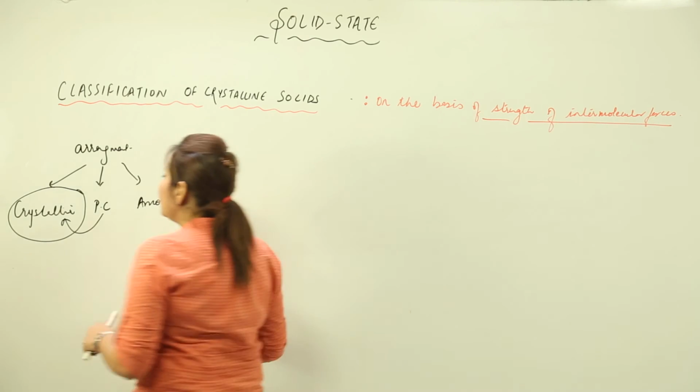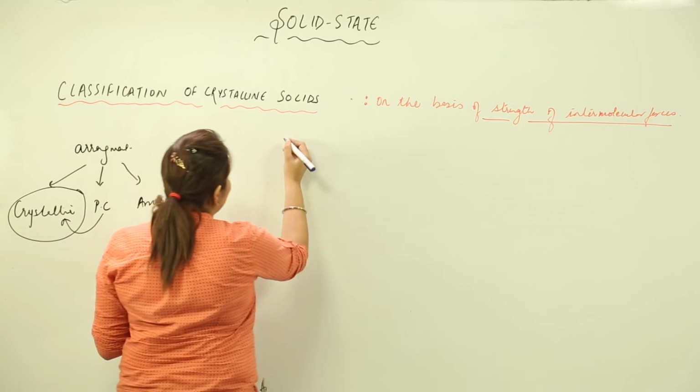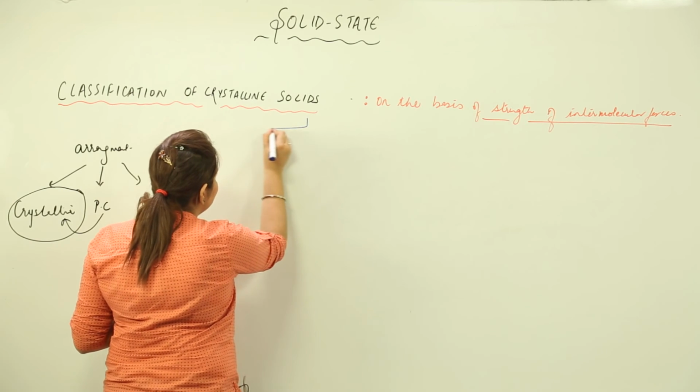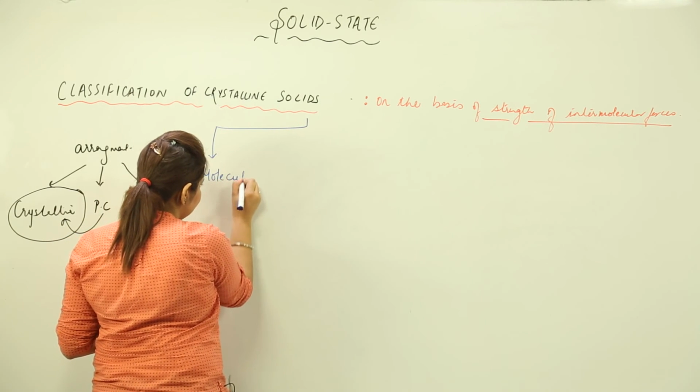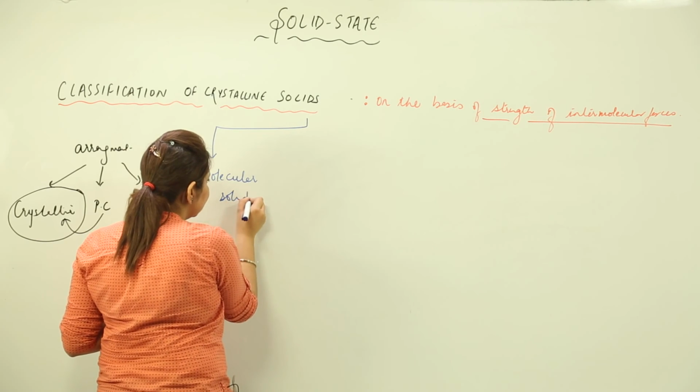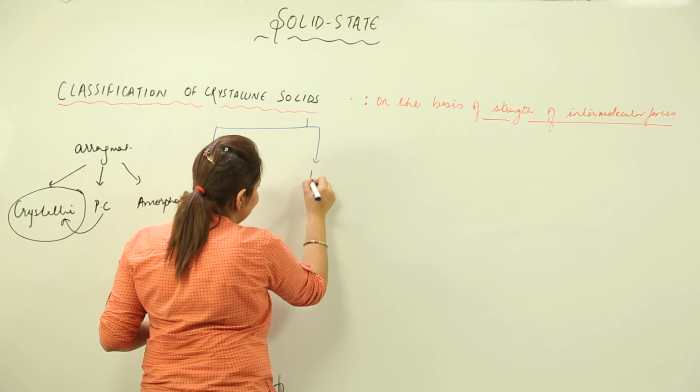So just look at the board to see the types in which crystalline solids have been classified. I'll write here, crystalline solids have been divided into many categories. One is the molecular solid. Second category is ionic solid.